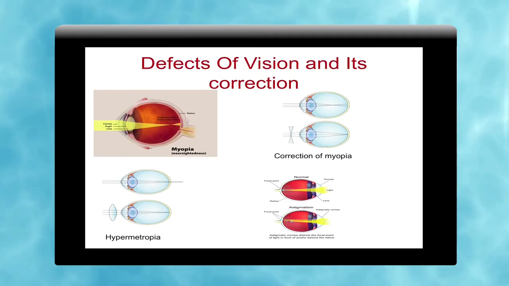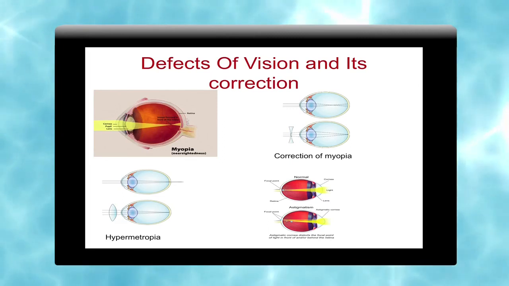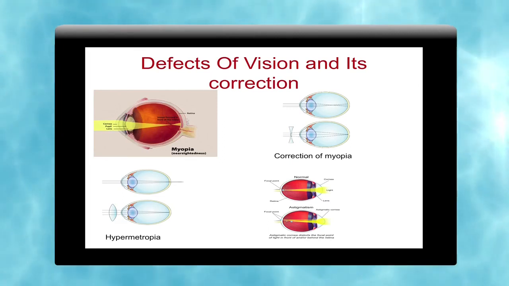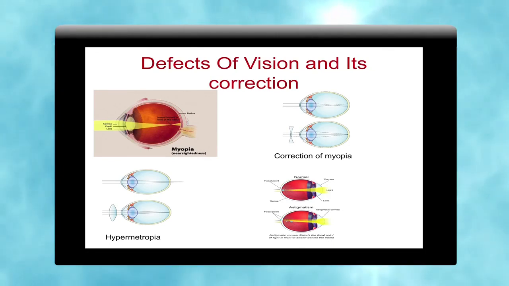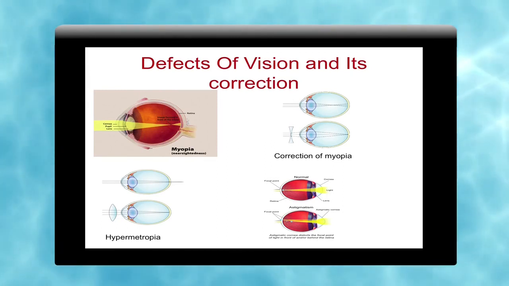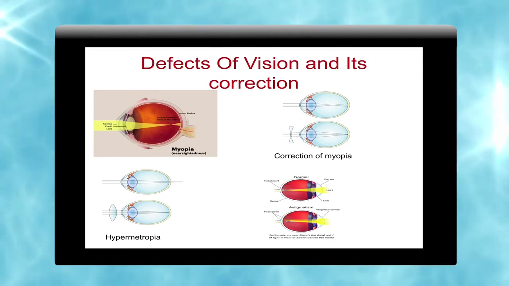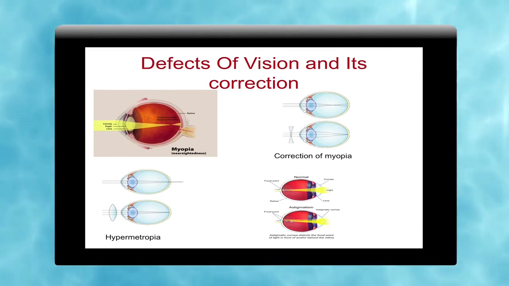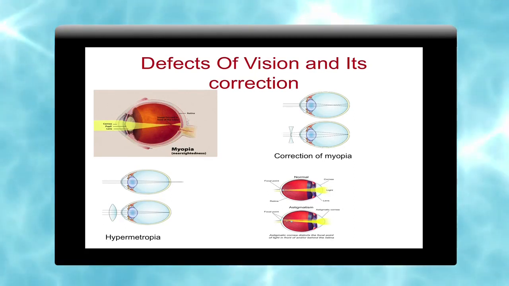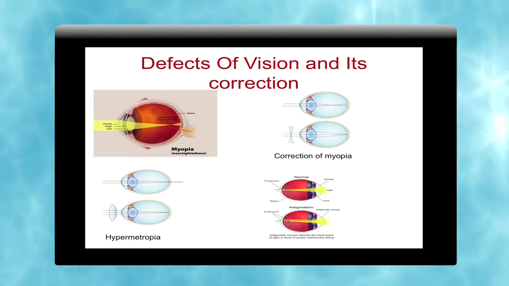Doctors see what type of defect we have, what type of correction we need, and what type of lens we have to make. The power of the lens is the reciprocal of the focal length, and its unit is the diopter. Sometimes we say it is plus 1.5, minus 1.5, depending on the converging or diverging nature of our lenses. So, for myopia we use a concave lens, for hypermetropia we use a convex lens.